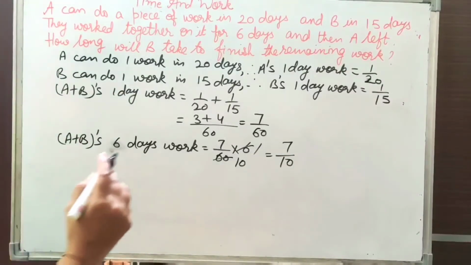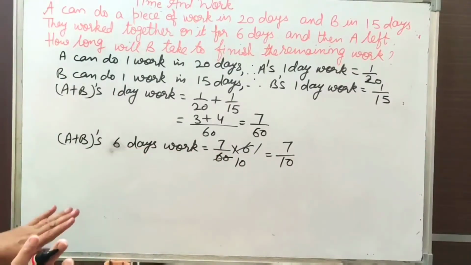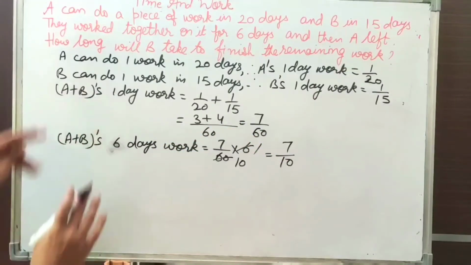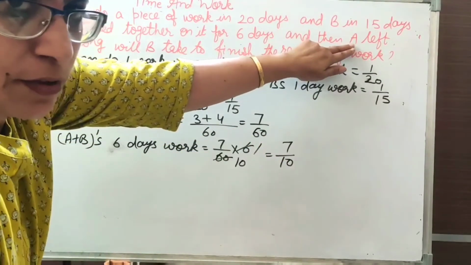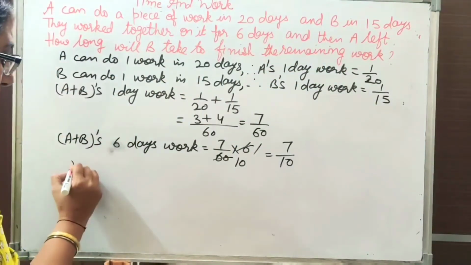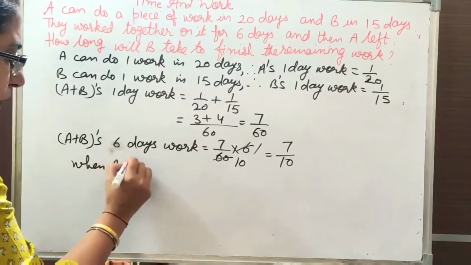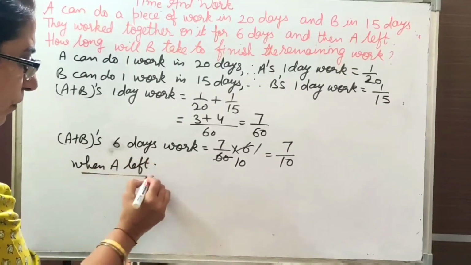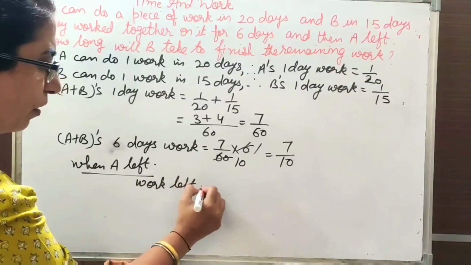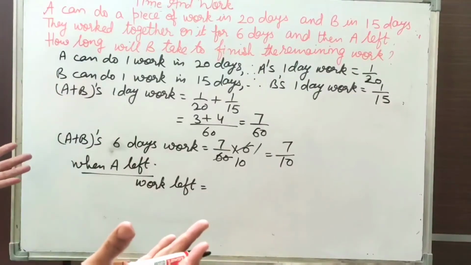So that means 7 upon 10 work was done when they were working together. Then A left. Now we will find how much work is left. So when A left, work left.